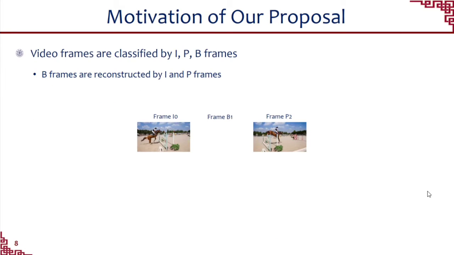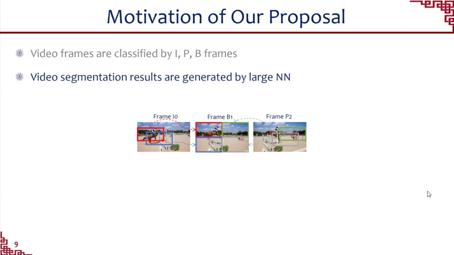Due to the limited network bandwidth, online videos are usually encoded and compressed by a video encoder. During the encoding process, the video frames are classified as I, P, and B frames. For consumer devices, they decode the video into normal frames by a video decoder, and B frames are reconstructed by I and P frames.